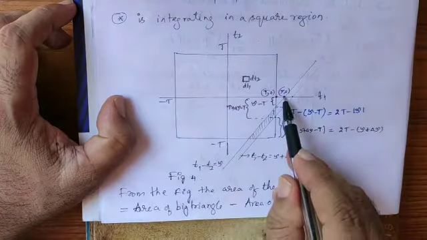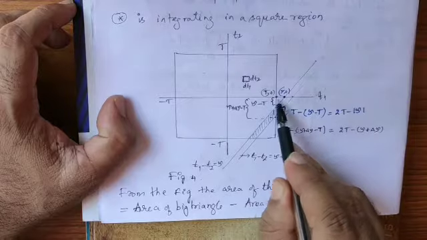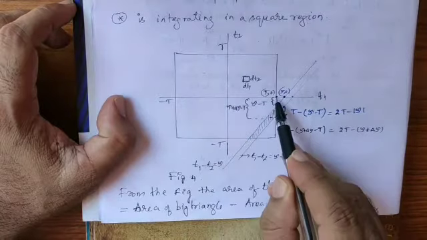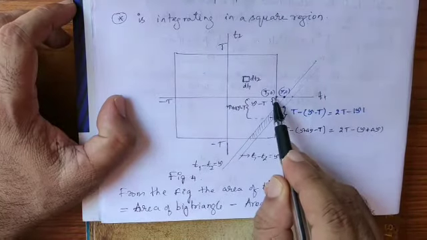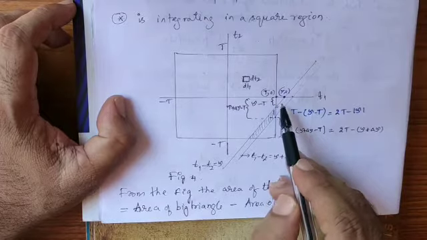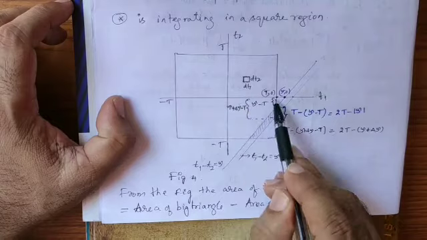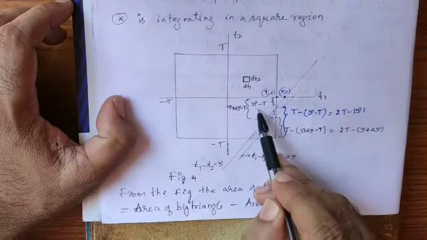So that means this point is tau comma 0. That means the length from the origin to this point is tau and the length from origin to this point is t. Now if you want this length, that length can be calculated using this length tau minus this length t, tau minus t.